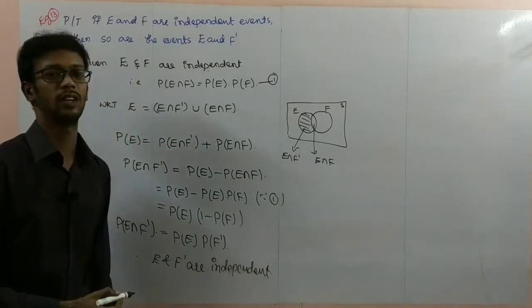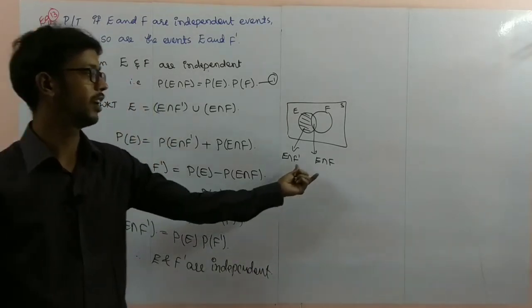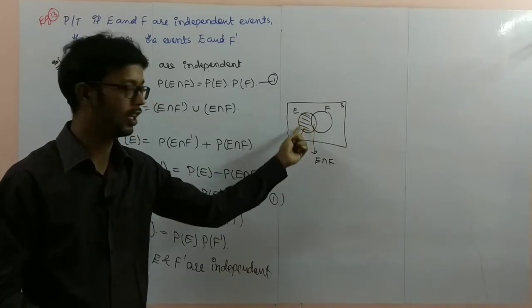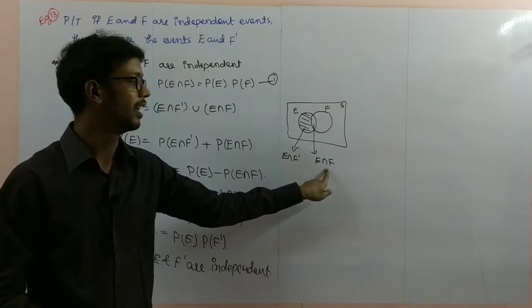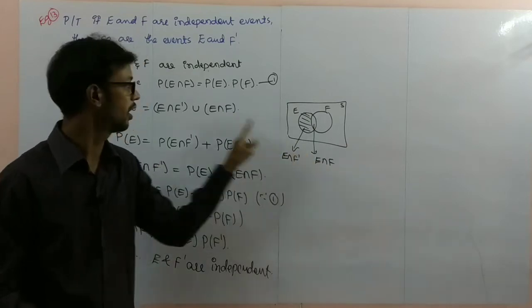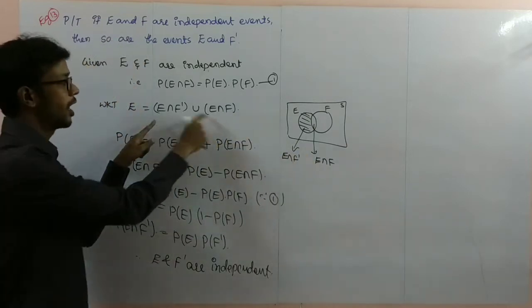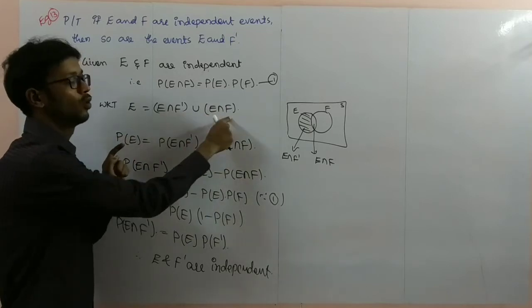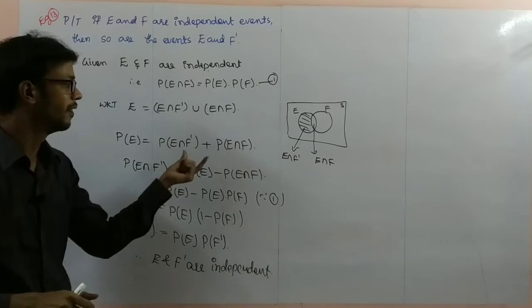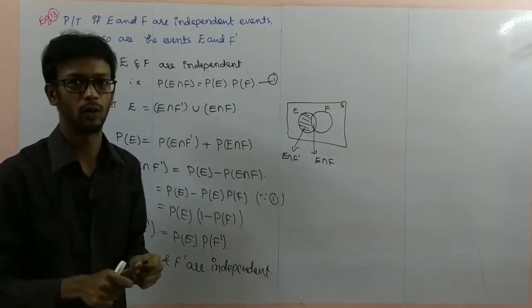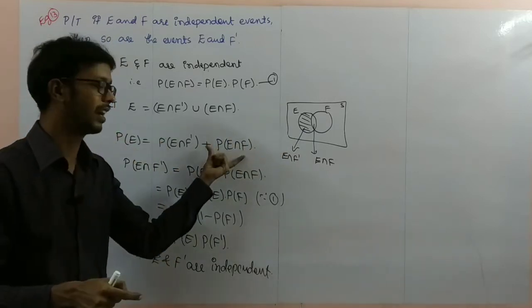So, the condition is satisfied. The main thing here is E. This E part we can write as E intersection F complement union E intersection F. When you apply probability, P of A union B is P of A plus P of B minus the intersection part. There is no intersection part between the two, so it is 0. So I am not writing that one.